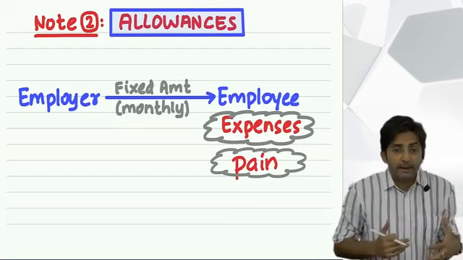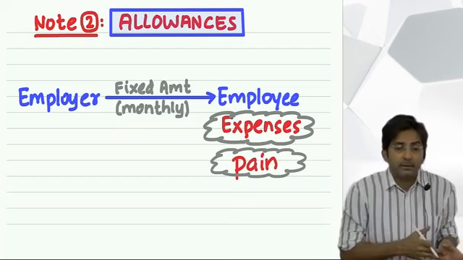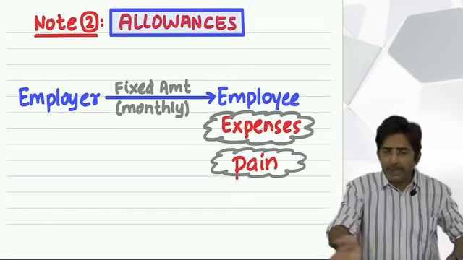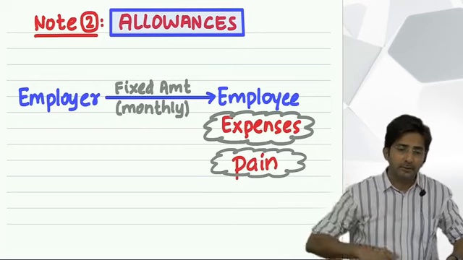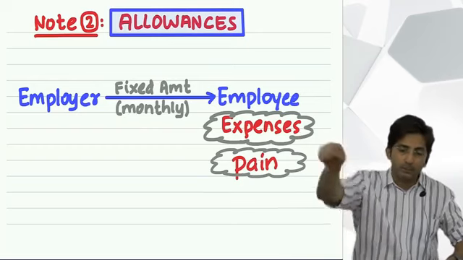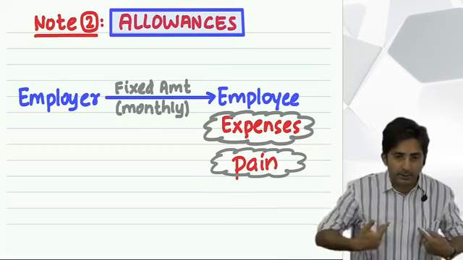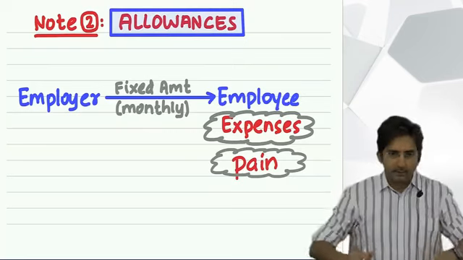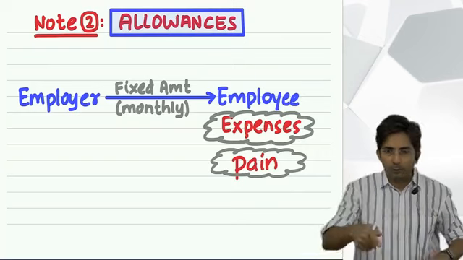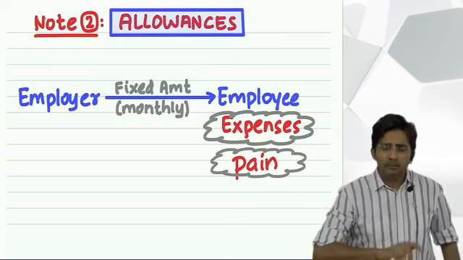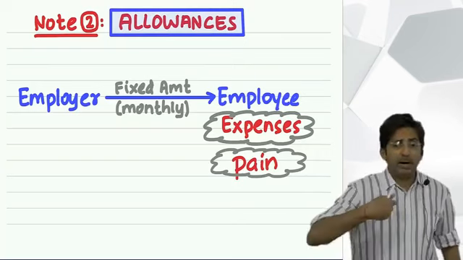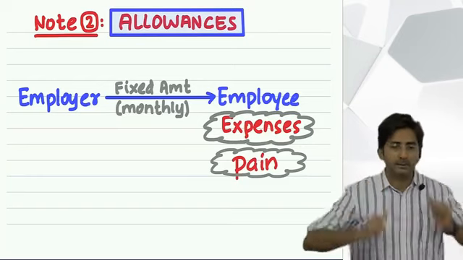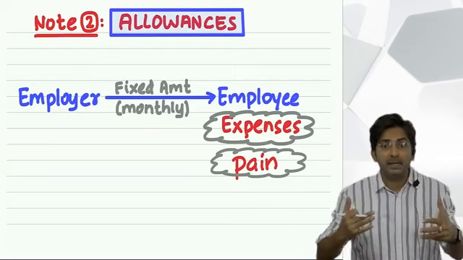And I'm just justifying why a fixed amount is given. Because the employee has to travel repeatedly. Every 10-15 days he goes outstation. And every time he goes outstation, booking the ticket for him will increase the work of the boss. So the boss says, you take that headache of booking tickets, because you have to travel frequently. But don't worry, you are traveling for my office work, so I will give you the money as a fixed amount on a monthly basis. Then it becomes a traveling allowance.